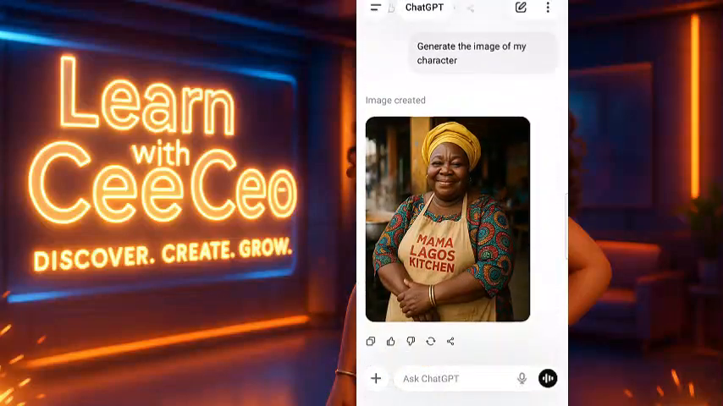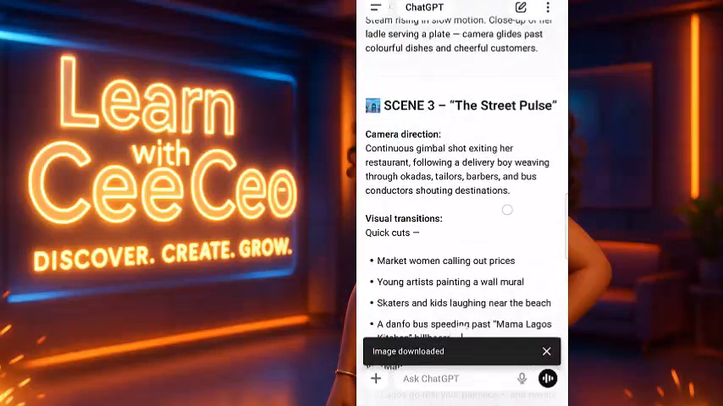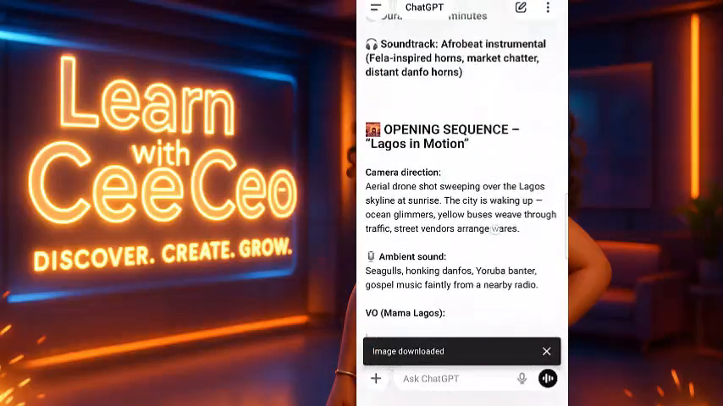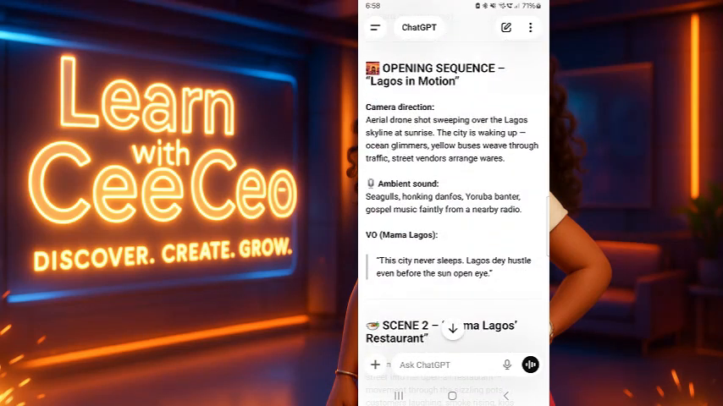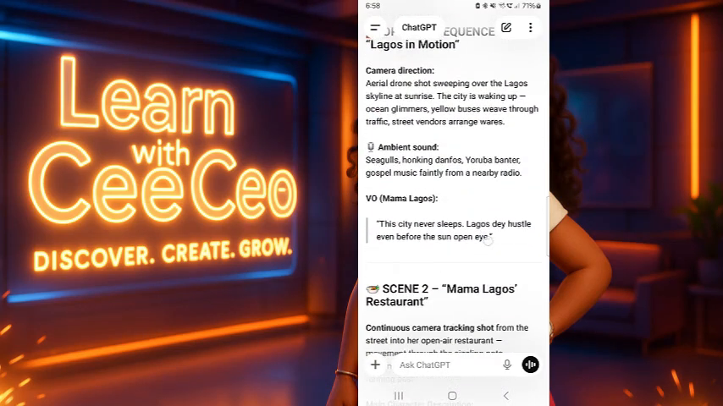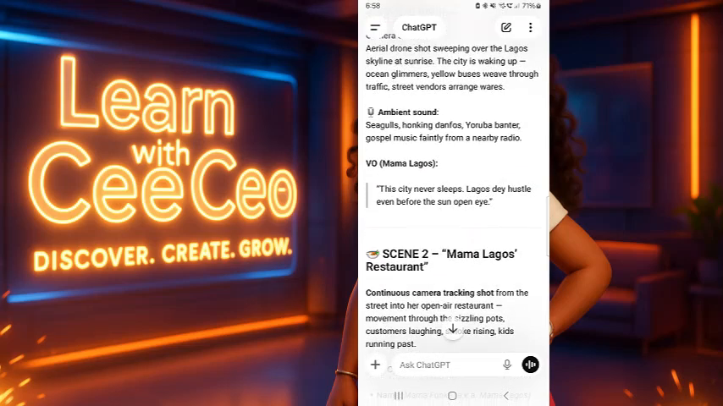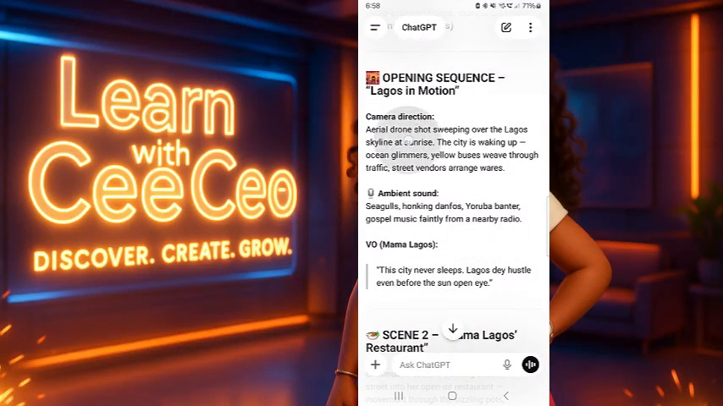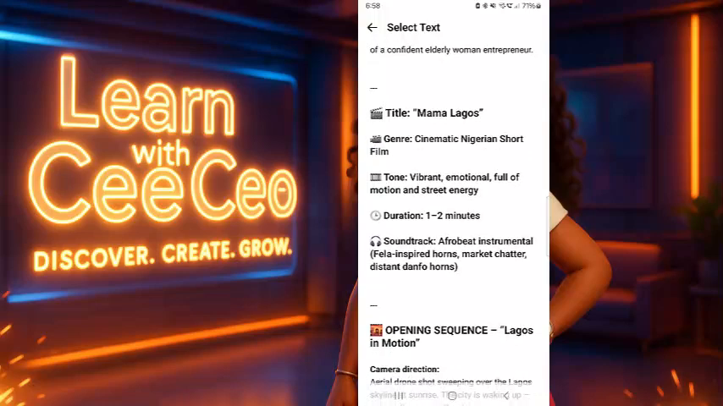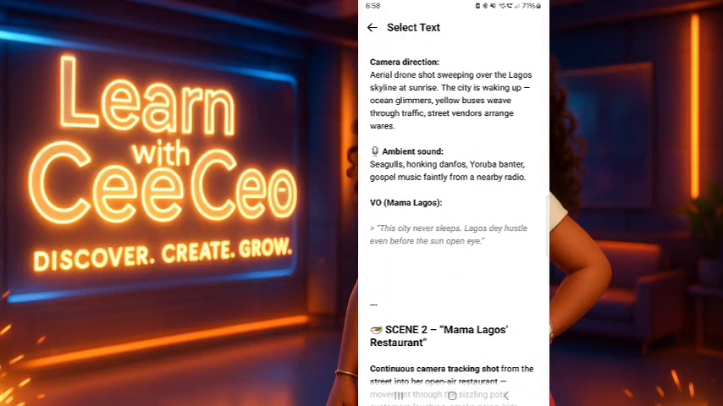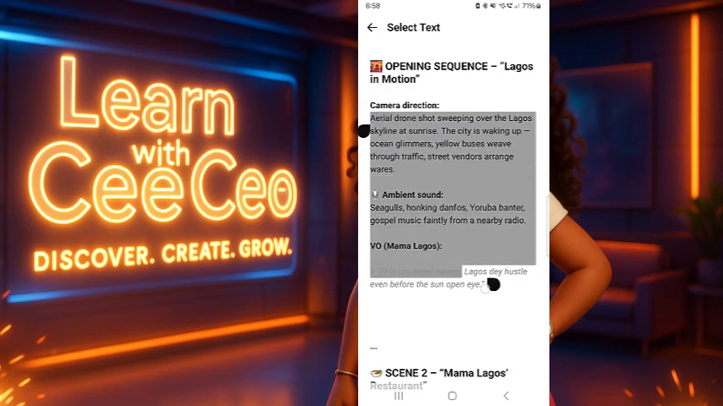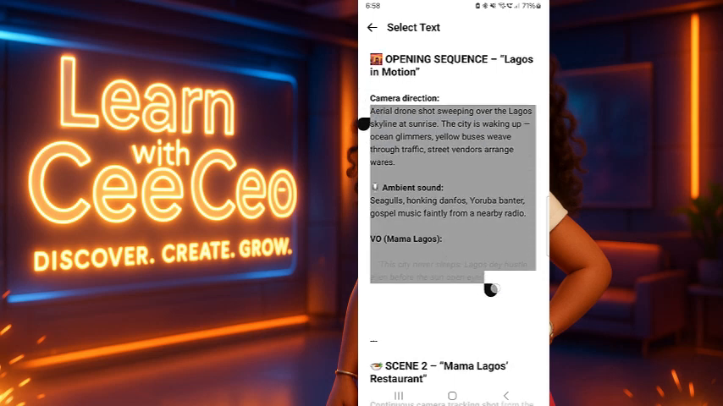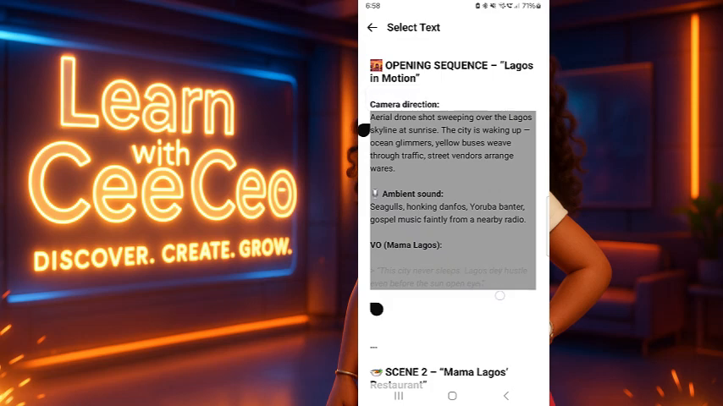What you have to do is save your image to your gallery. Once you save it, you come up to the prompts that ChatGPT gave to us, then copy them one after the other. Copy scene 1, then scene 2. Make sure you copy it alongside the dialogue, the part that is in quotation marks. Highlight your first scene and copy.